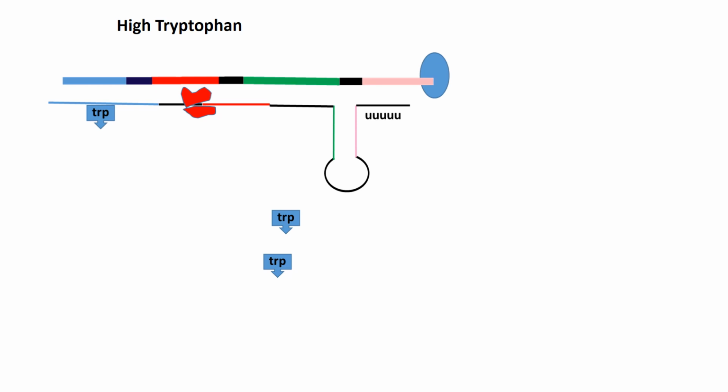Now, as the RNA is being synthesized, the sequences 3 and 4 form a loop. This 3 and 4 loop is formed because the sequence 2 is not free, it is bound to the ribosome.